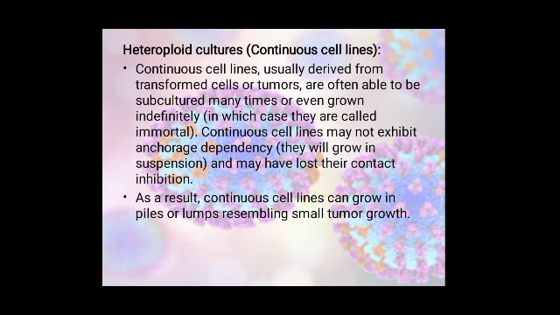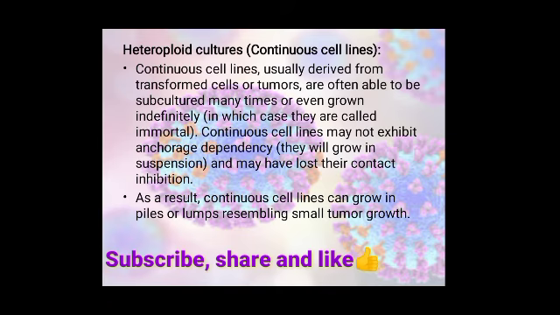Now the third and most important type is the heterodiploid culture, or the continuous cell line. Continuous cell lines are preferentially derived from transformed cells or cancerous cells. They can be subcultured many times, because as these are transformed cells, there is unlimited growth of these cells. So they can be subcultured many times or even grow indefinitely, meaning there is indefinite division of these cells.